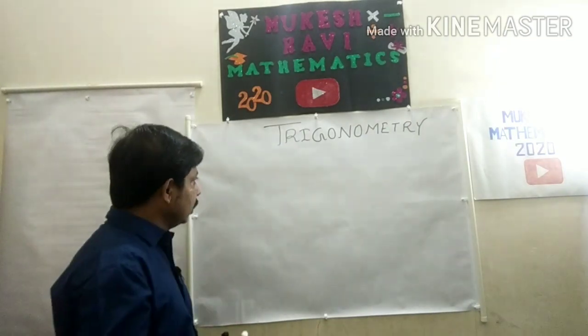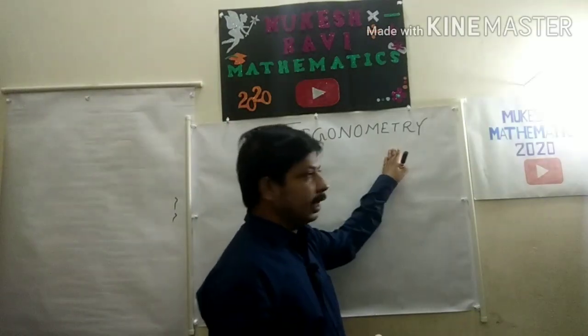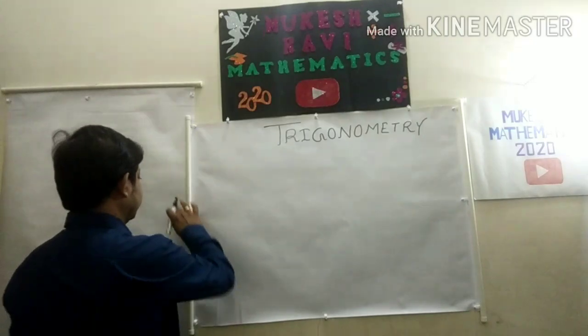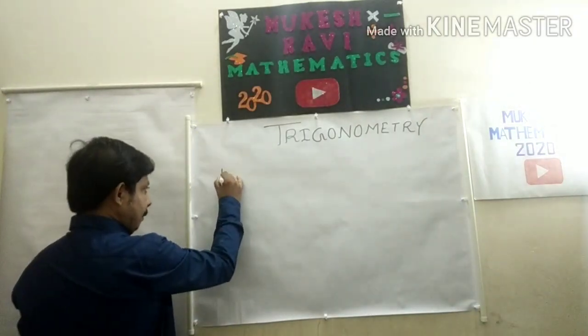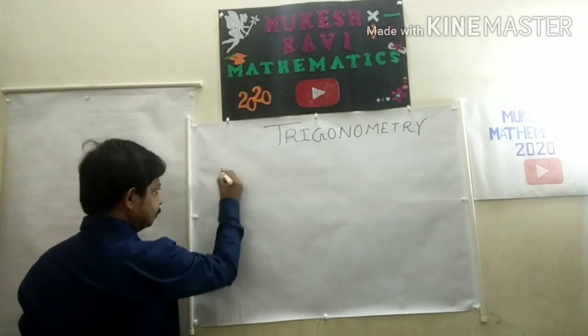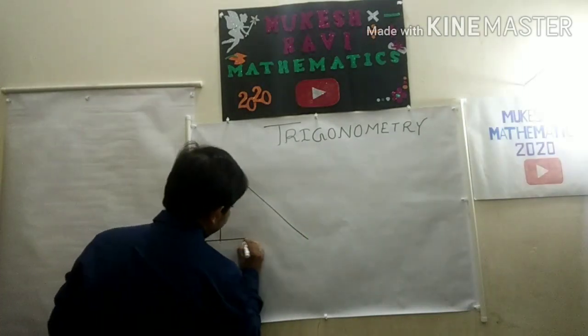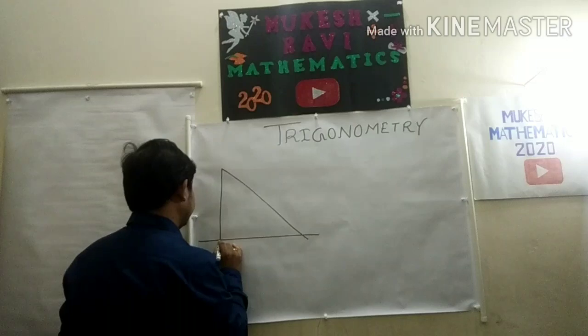First of all, when we begin this trigonometry, I am just going to tell you the basics, that is a right angle triangle.